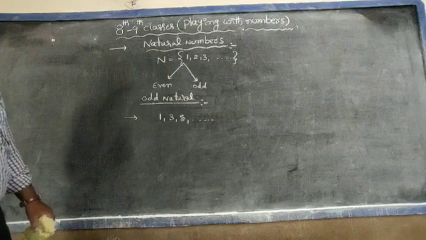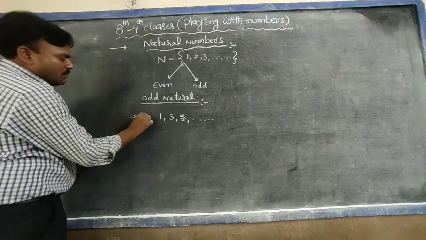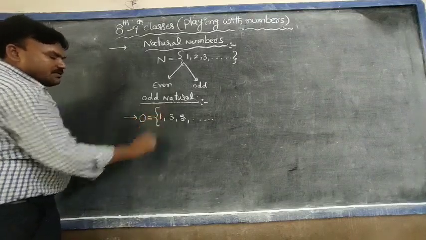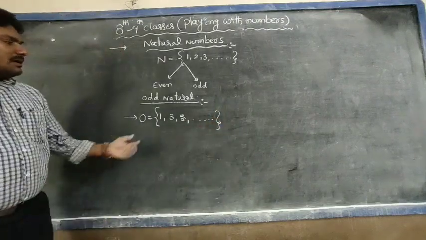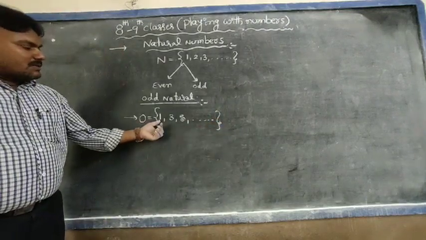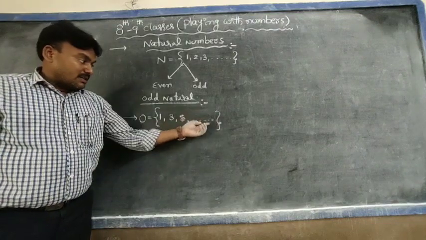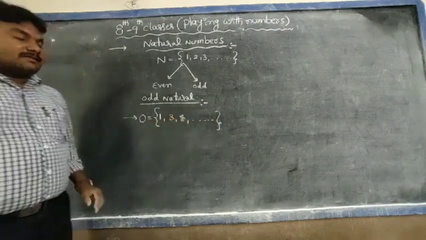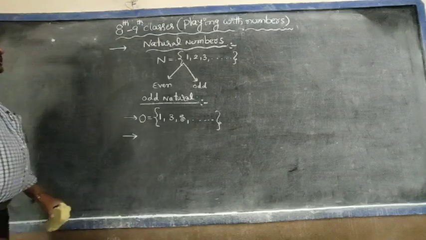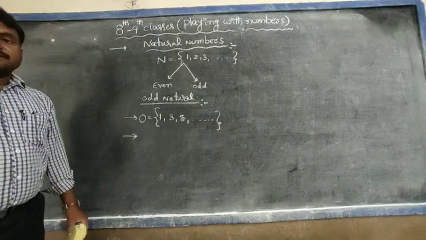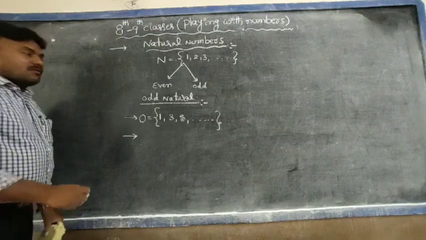The set of odd natural numbers is denoted by O. O equal to the set of 1, 3, 5 and so on. So the least odd natural number is 1 and the largest odd natural number is undefined. Next one. The set of odd natural numbers is infinite. And then what is the general form?